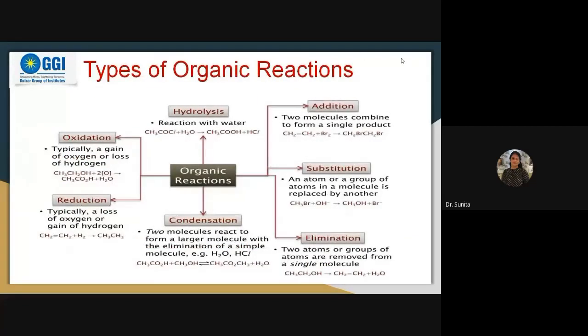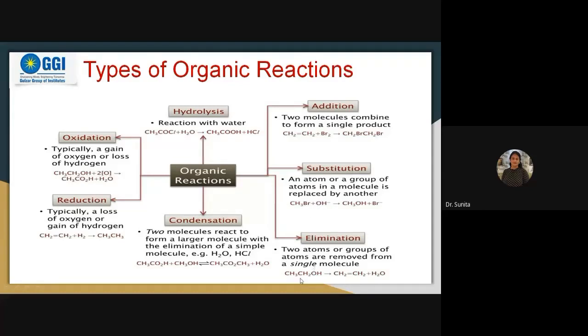When two molecules combine to form a single product, for example if we add bromine to an ethylene molecule, we get this product. So this is a kind of addition reaction where something is added on the reactant side. And substitution is when in one substance, one group or group of atoms is replaced by an atom or group of atoms or species. That is a kind of substitution reaction.